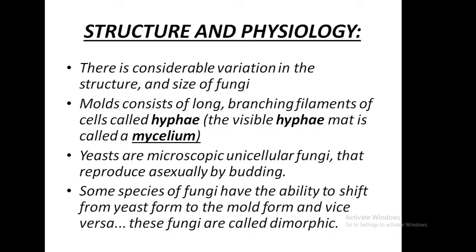The visible hyphae mat is called mycelium. Yeasts are microscopic unicellular fungi that reproduce asexually by budding. Some species of fungi have the ability to shift from yeast form to mold form and vice versa. These fungi are called dimorphic. Those that convert from yeast to mold and mold to yeast are known as dimorphic.